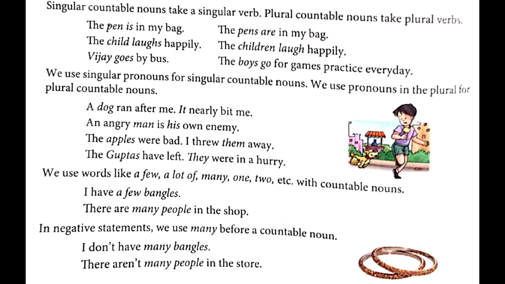Okay. Next one. In negative statements, we use many before countable nouns. So here, students, we should know we are using the rule for many. I don't have many bangles. So here you don't have many, even though you would be having a few bangles. So for countable nouns you can use many. Next one. There aren't many people in the store. So again you can use many for countable nouns.